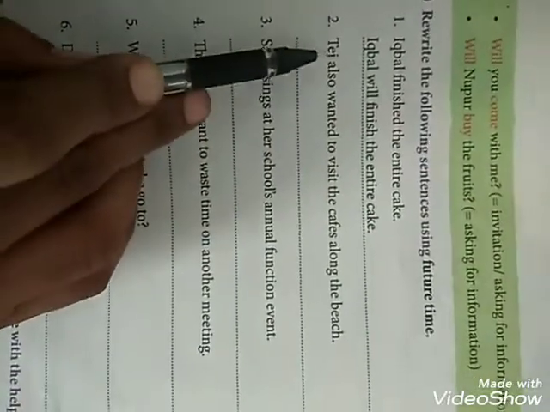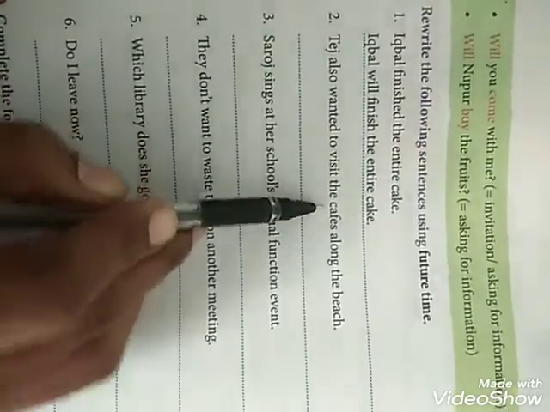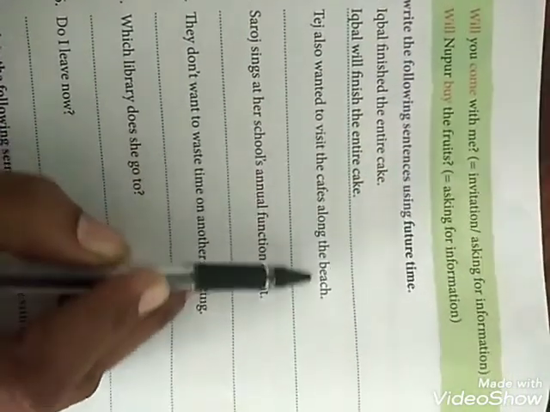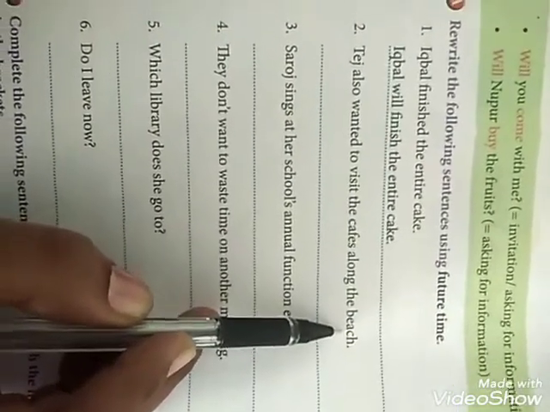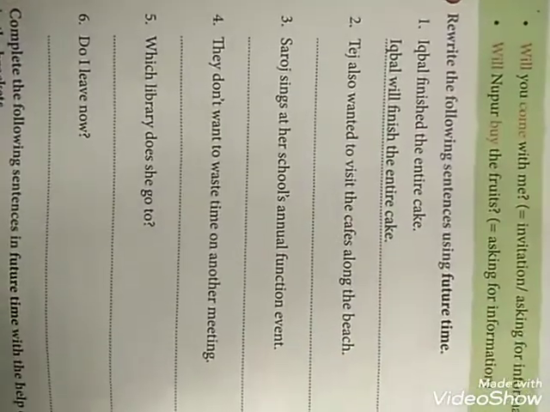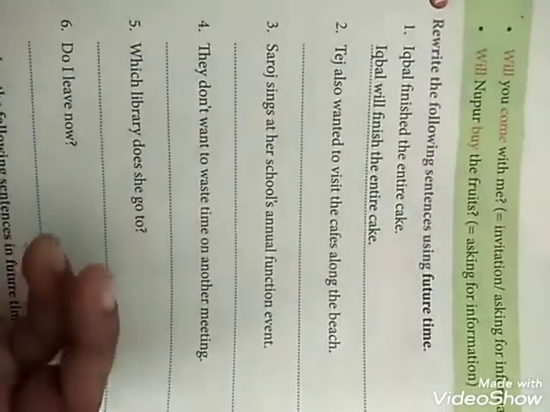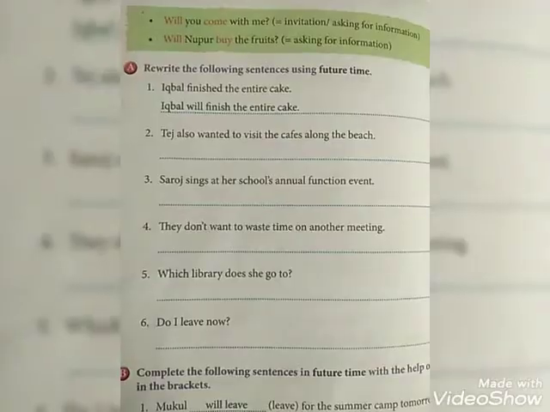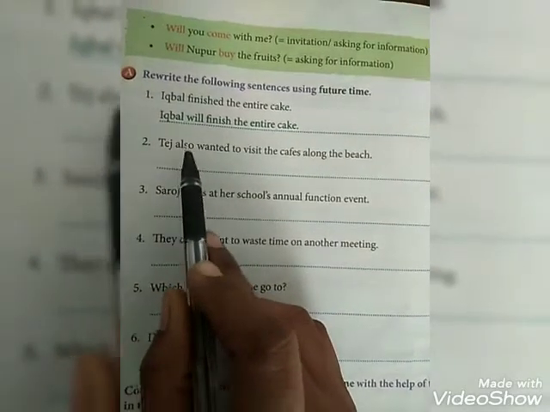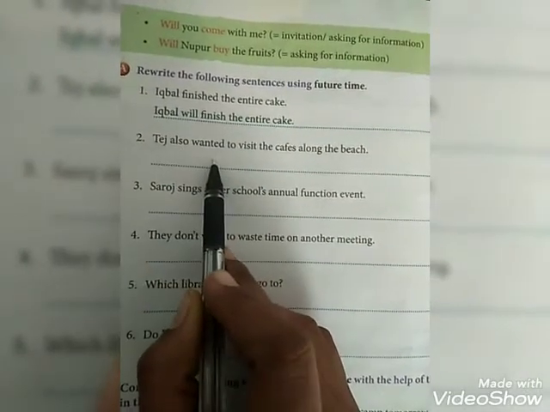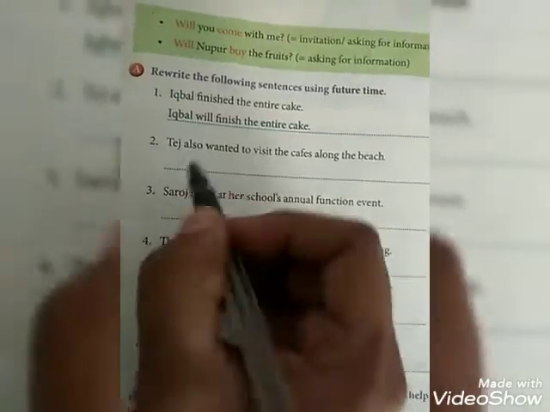Now next. Tej also wanted to visit the cafes along the beach. How will you write the sentence in future tense? Think about this. We want to write this sentence in future tense. So the sentence will come: Tej will also want to visit the cafes along the beach.